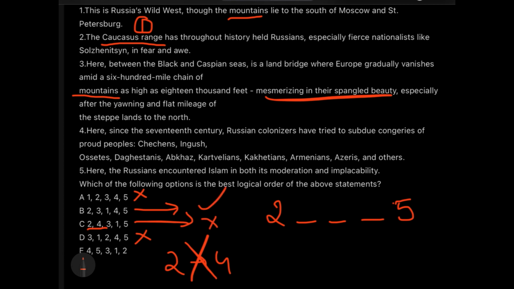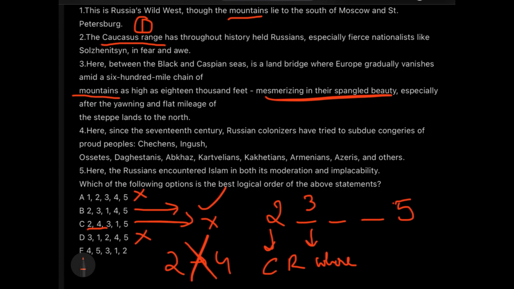But because it's an explanation video, I'll explain how we are connecting it. Let's connect 2 and 3. First, I'm talking about the Caucasus range throughout the history of Russians, and then I'm describing the range. Where does this range flow from? It flows between the Caspian Sea and the Black Sea, forms a land bridge, and there are steppe lands also connected. So this is talking about the Caucasus range. The third sentence is talking about where it is present, the geography.